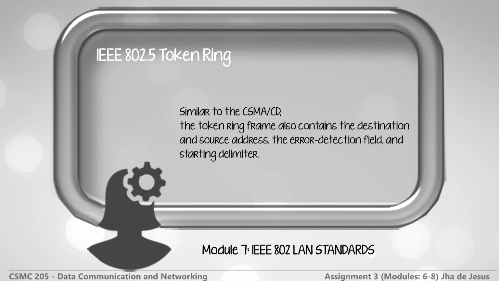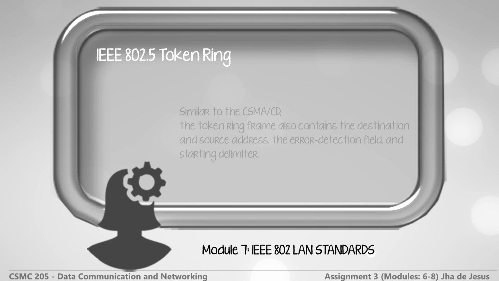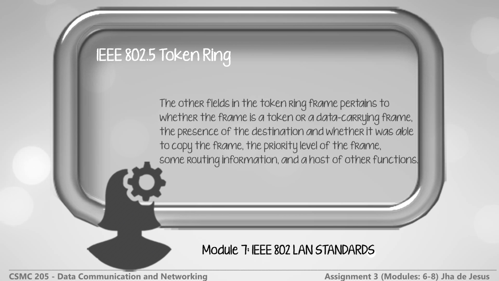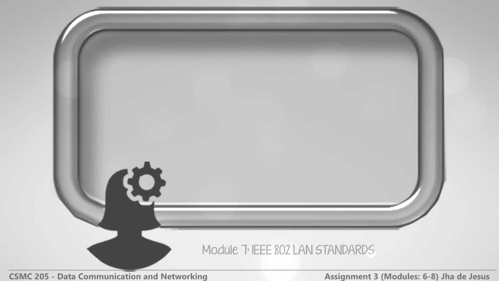Similar to the CSMA-CD, the token ring frame also contains the destination and source address, the error detection field, and starting delimiter. The other fields in the token ring frames pertain to whether the frame is a token or data carrying frame, the presence of the destination and whether it was able to copy the frame, the priority level of the frame, some routing information, and a host of other functions.